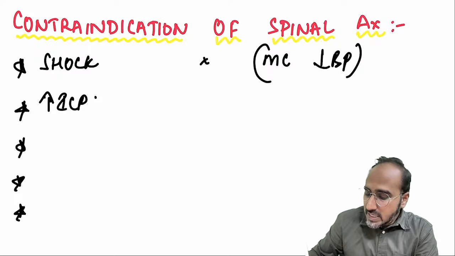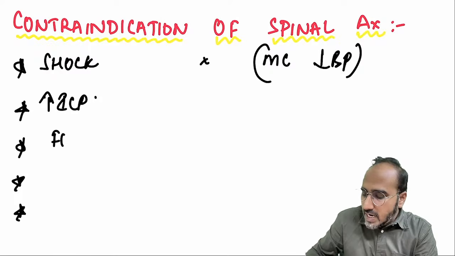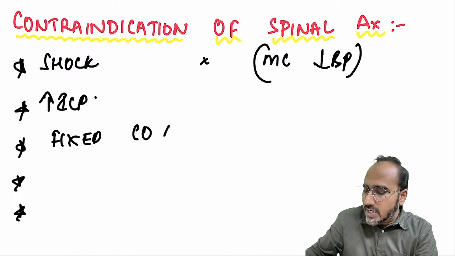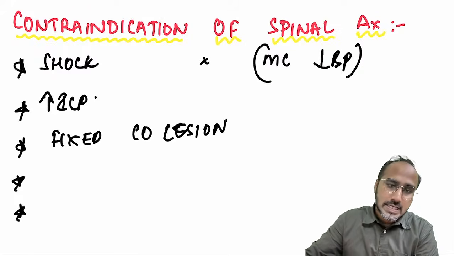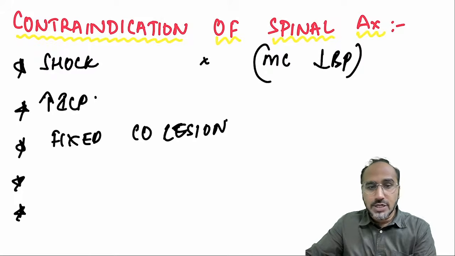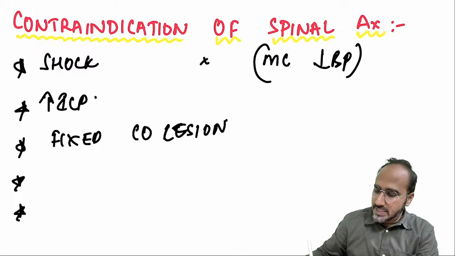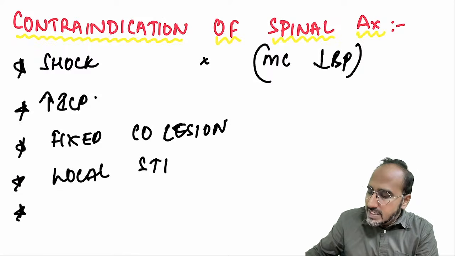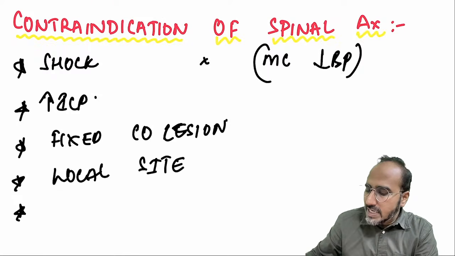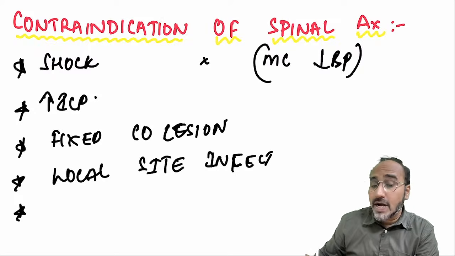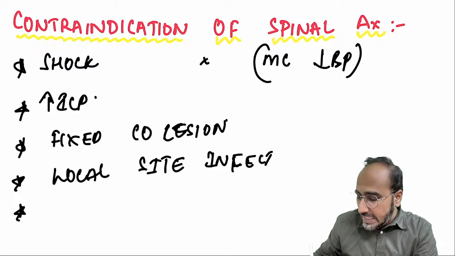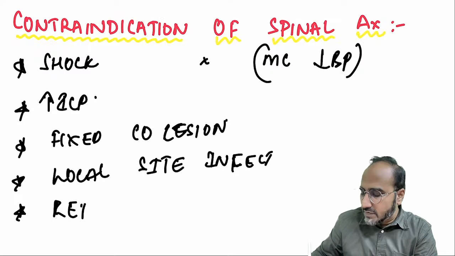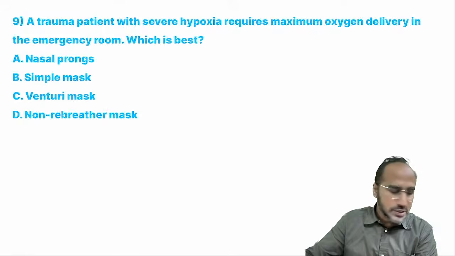Okay. Next, if the patient is having a fixed cardiac output lesion, spinal is contraindicated. Fixed cardiac output lesions, they cannot withstand any hypotension, like severe mitral stenosis. You cannot give spinal anesthesia. If the patient is having local site infection at the level of insertion of the spinal needle, don't give spinal anesthesia. Apart from that, spinal is also contraindicated if the patient refuses.